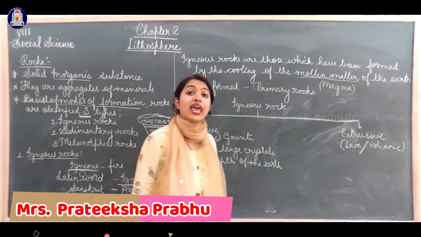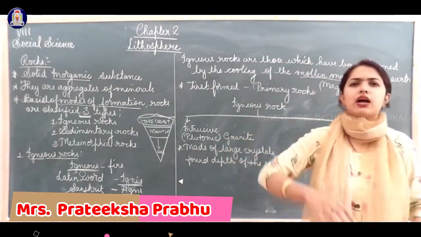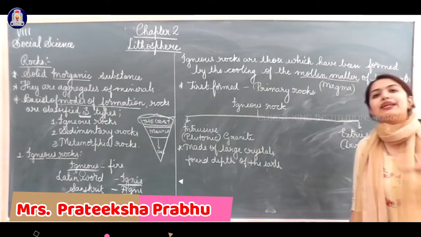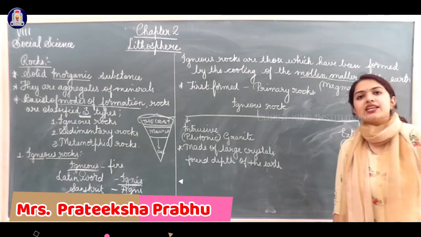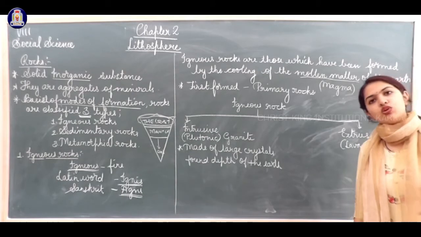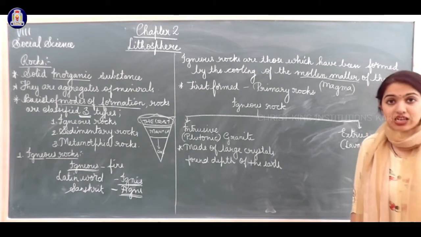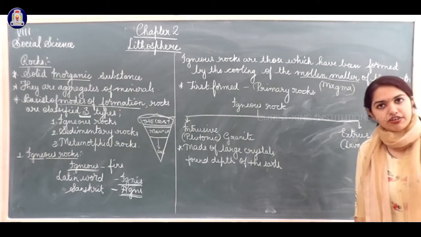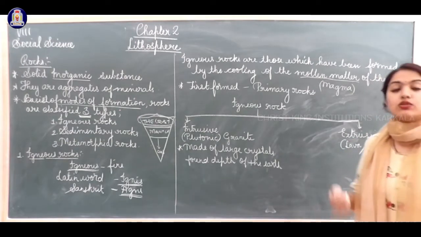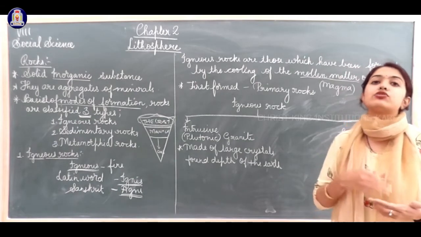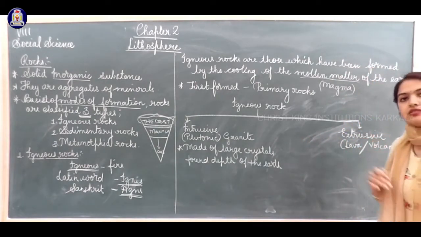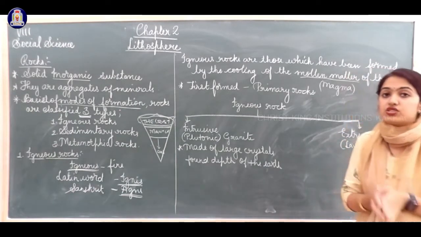Now let's learn about extrusive. As it says, it comes outside. The molten material called magma comes out in different forms like lava and volcano. When it comes out, it solidifies and turns into different rocks. Understand? Those types of rocks are called extrusive igneous rocks. Hope these two classifications are very clear to you.